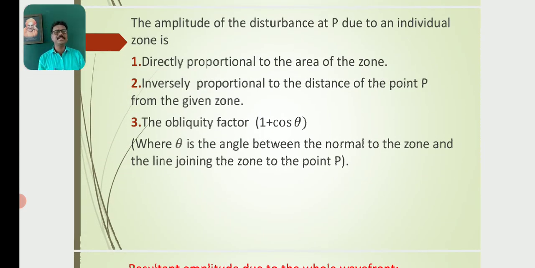The amplitude of the disturbance at P due to an individual zone is directly proportional to the area of the zone, inversely proportional to the distance of the point P from the given zone, and depends on the obliquity factor 1 plus cos theta, where theta is the angle between the normal to the zone and the line joining the zone to the point P. So the amplitude of the disturbance at P due to an individual zone depends on three factors: directly proportional to the area of the zone, inversely proportional to the distance of the point P from the given zone, and the obliquity factor, 1 plus cos theta.